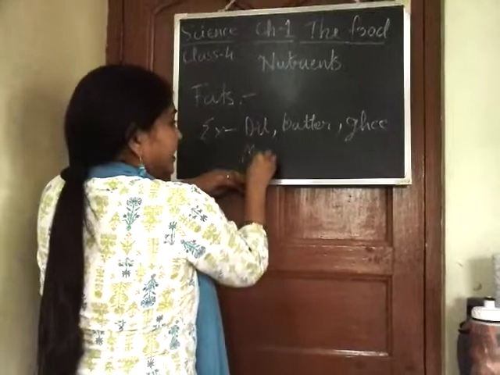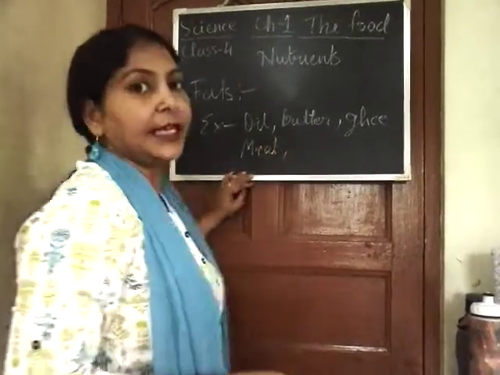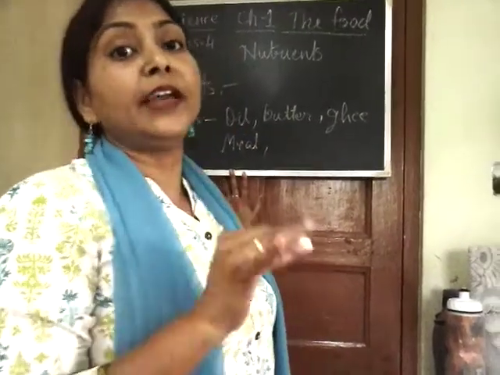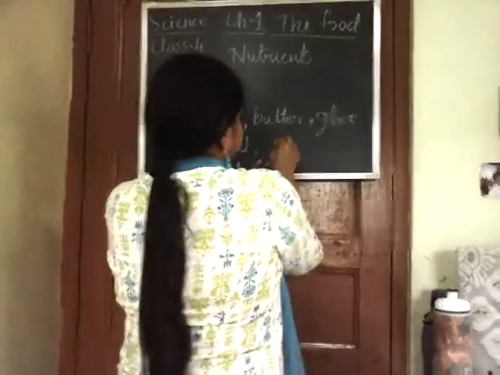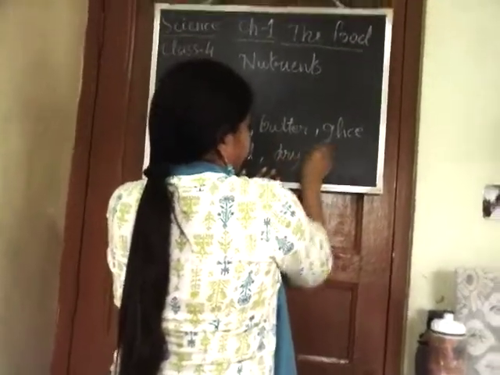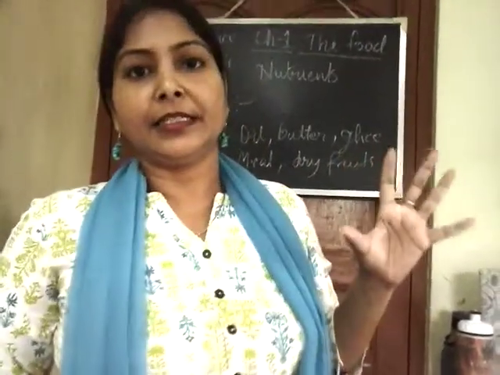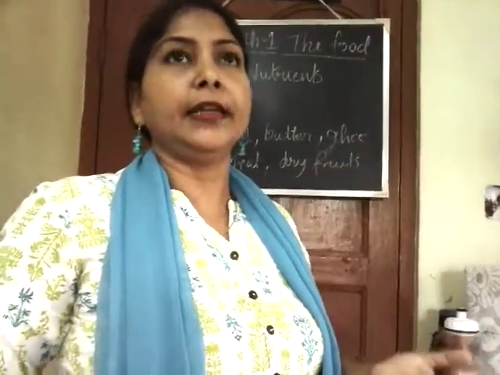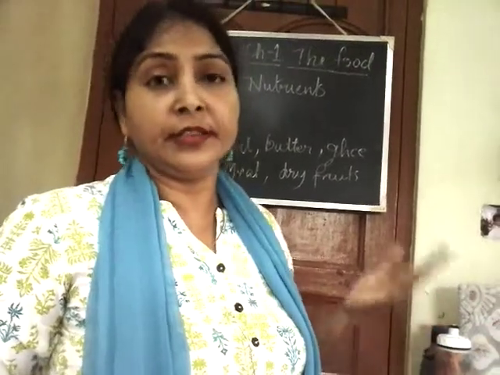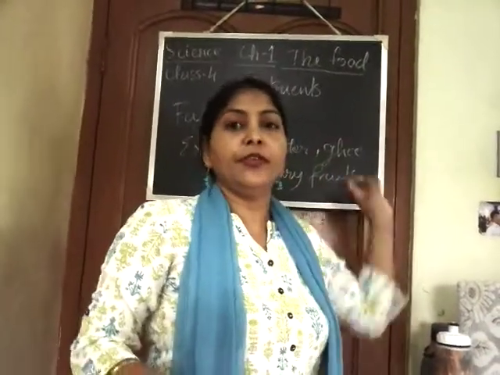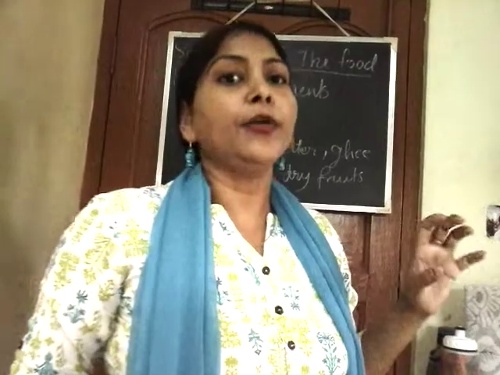They also contain some fat. Then all types of dry fruits, basically like the walnuts, cashew, then we have almonds. These are the main source of fat. And why do we need this? So that it keeps our body warm.